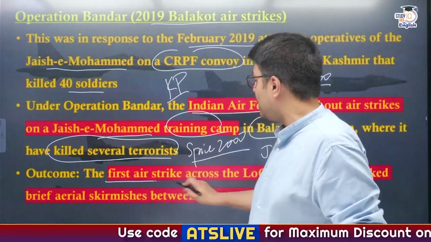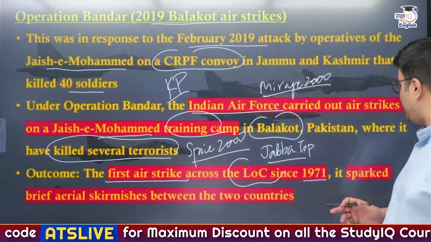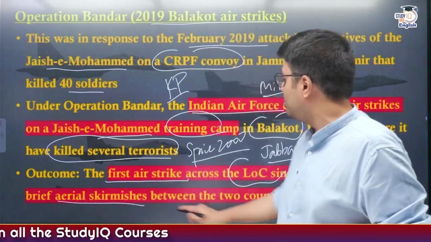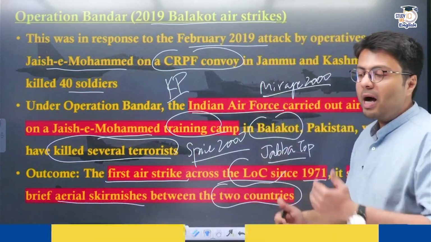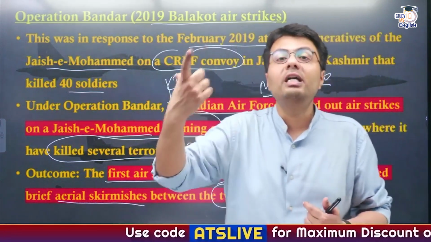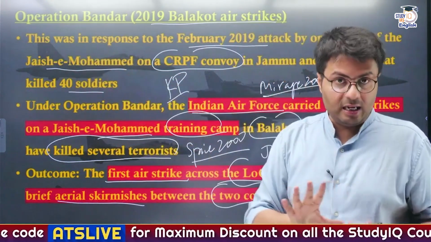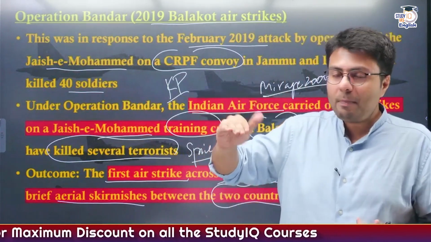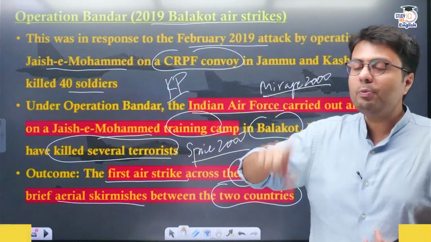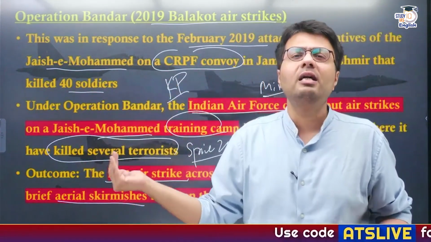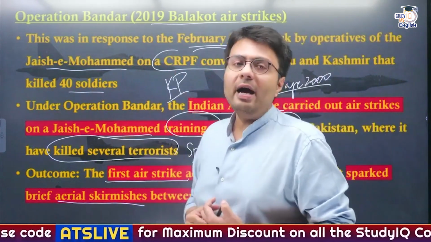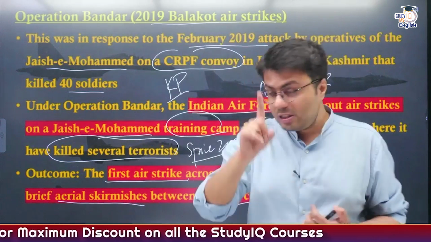This was the first airstrike that India did across the LOC since 1971, and in the aftermath of this Balakot bombing, it also sparked brief aerial skirmishes between the two countries, where Pakistani jets tried to attack some of the Indian positions, and while defending the Indian positions, a MiG-21 was able to shoot down a Pakistani F-16 aircraft. But in this mission, the pilot of that MiG-21, Wing Commander Abhinandan, was captured by Pakistani forces. But when India threatened them with severe consequences, Pakistan had no other option but to return Wing Commander Abhinandan.